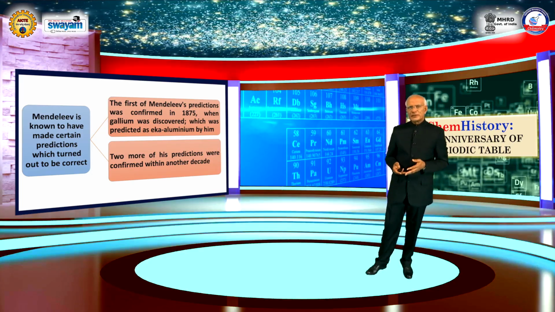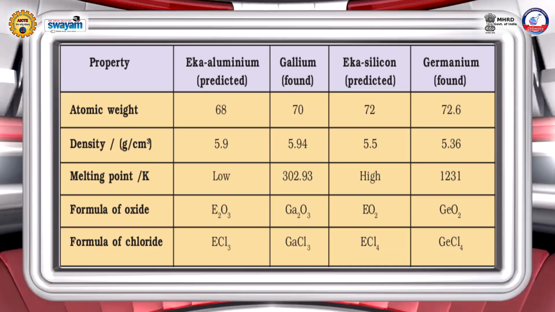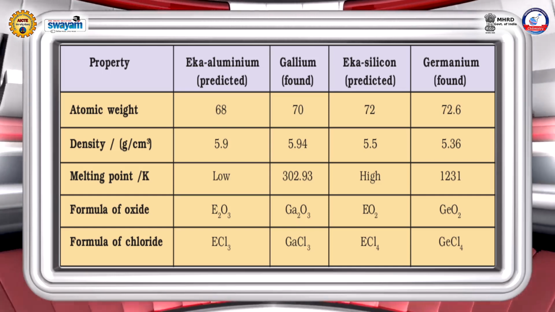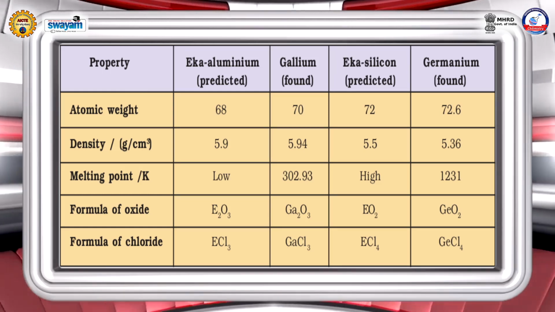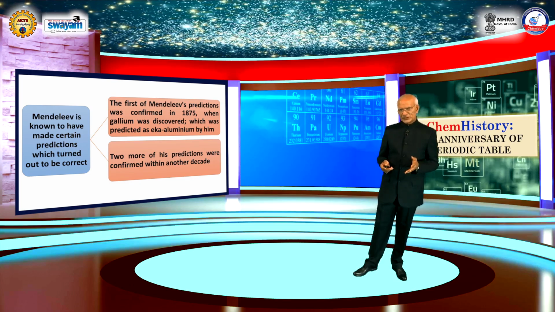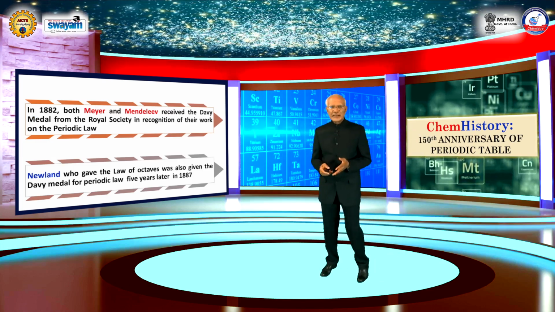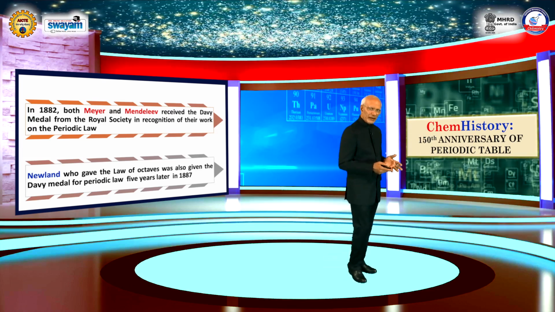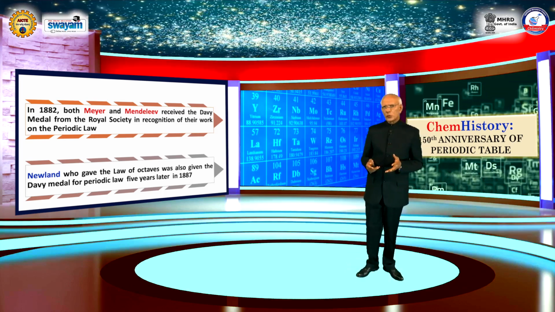Friends, Mendeleev is known to have made certain predictions which turned out to be correct. The first of Mendeleev's predictions was confirmed in 1875 when gallium was discovered, which was predicted by him as eka-aluminium. Two more of his predictions were confirmed within another decade. In 1882, both Meyer and Mendeleev received the Davy Medal from the Royal Society in recognition of their outstanding work on the periodic law.